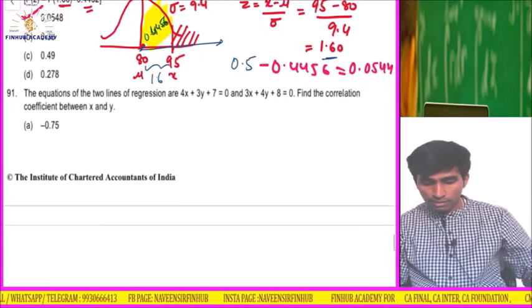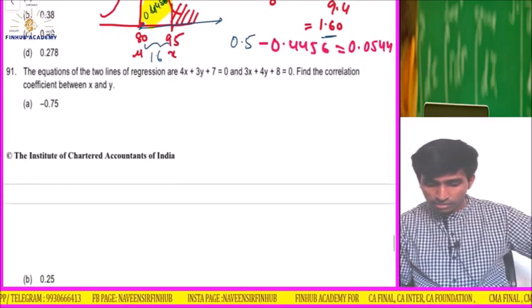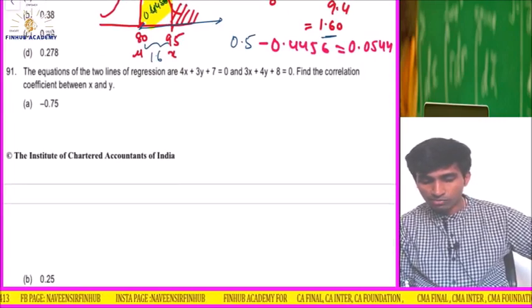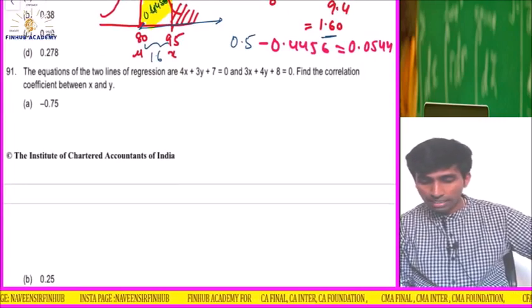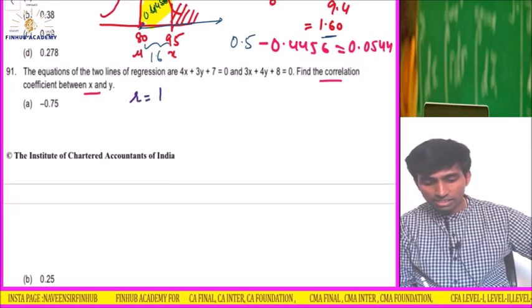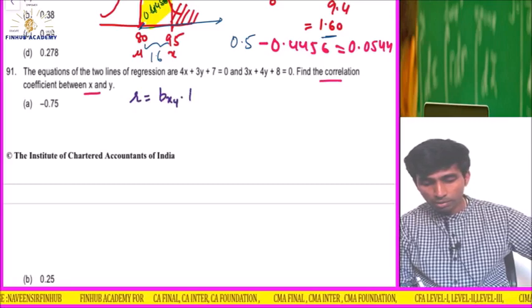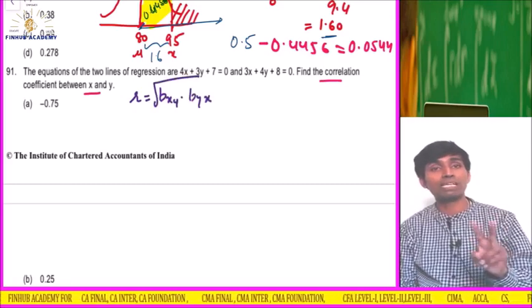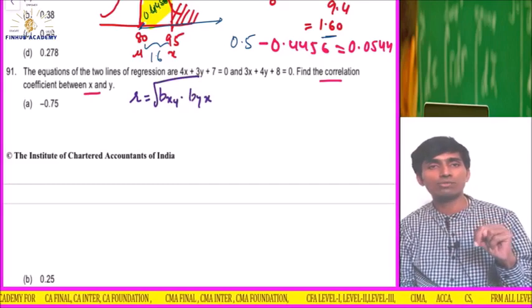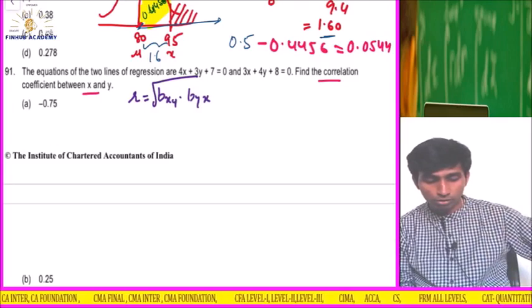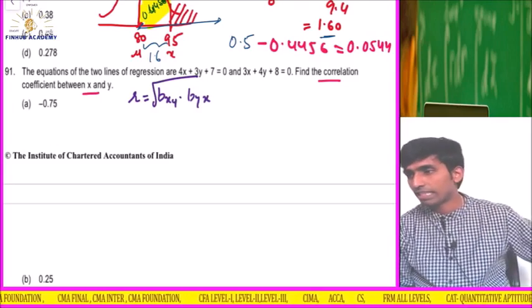Next question. The two regression equations are 4x plus 3y plus 7 is equal to 0, and 3x plus 4y plus 8 is equal to 0. Find the correlation coefficient between x and y. We know that correlation is calculated as the root of bxy into byx. Okay, it's not direct multiplication. If you multiply and don't take the root, you get r square, that is coefficient of determination. So r is equal to under root bxy into byx, right?